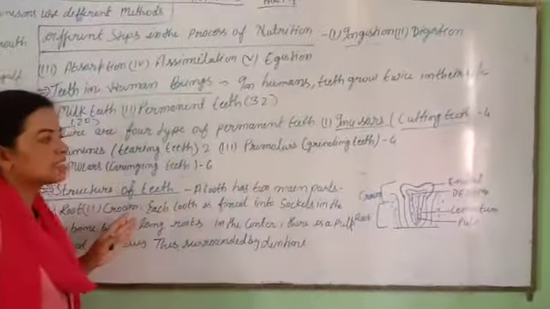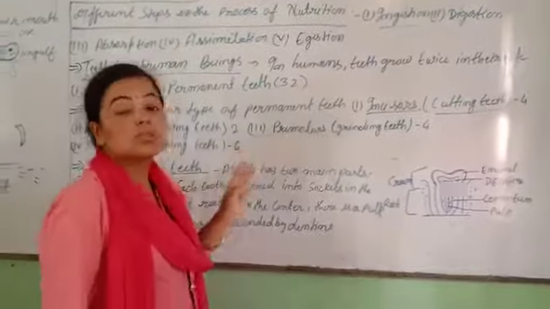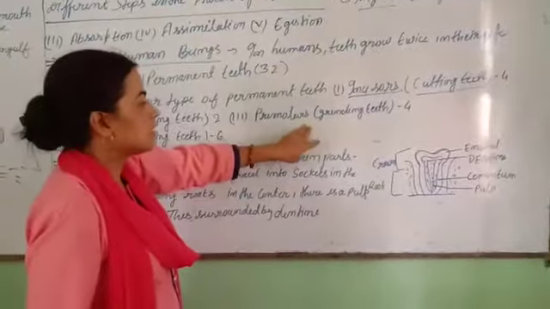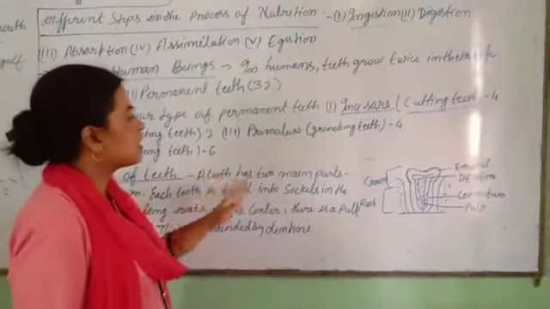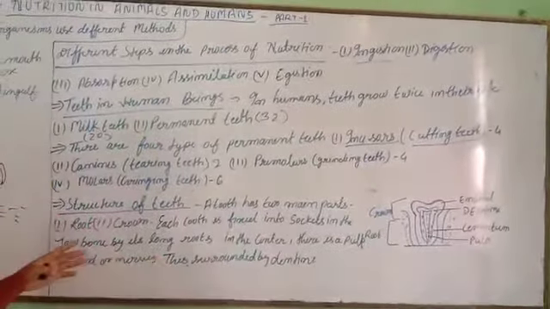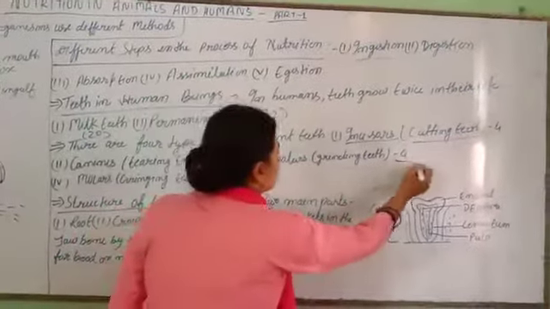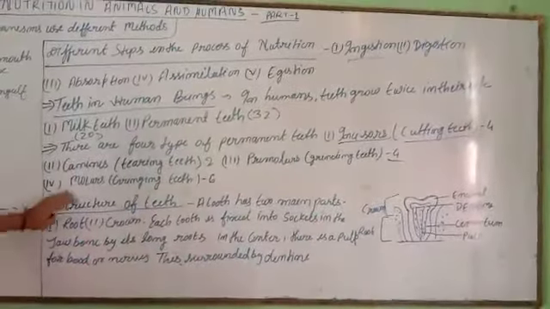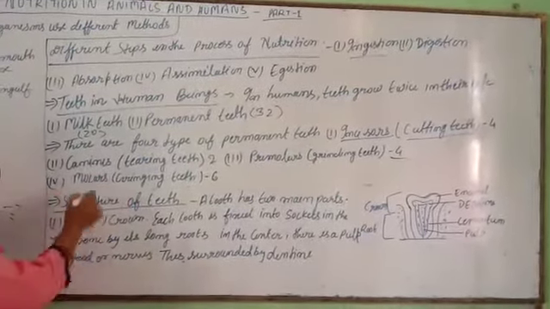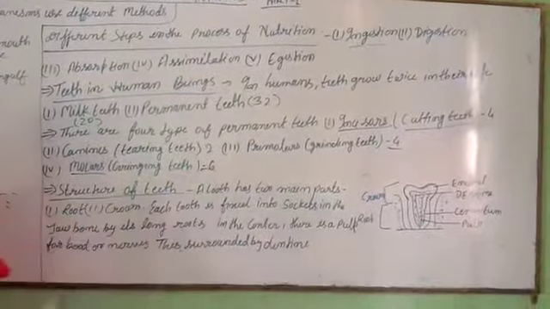I hope you will understand grinding. You have already used a mixer grinder in your home. Same as that process is grinding. The number of premolars is 4. And the last one is molar. Molar is also a grinding tooth. The number of molars is 6.